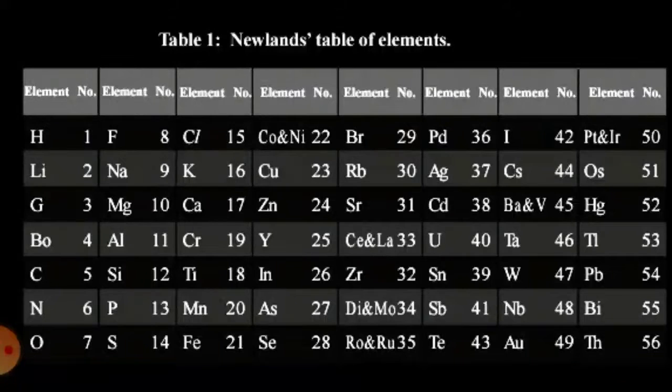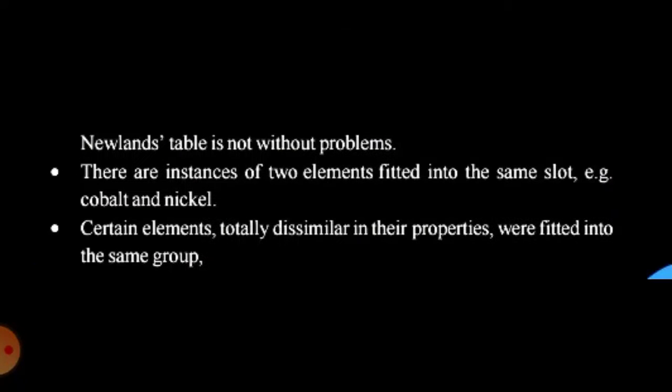Newlands' table of elements. So you have to observe the name of the element to number: H, Li, G, Bo, C, N, O and so on. After that, the 8th element is fluorine, then sodium, magnesium, aluminum, silicon, phosphorus and sulfur and so on. You have to just observe the table, don't write. Okay, just observe. That's enough. Newlands' table is not without problems.